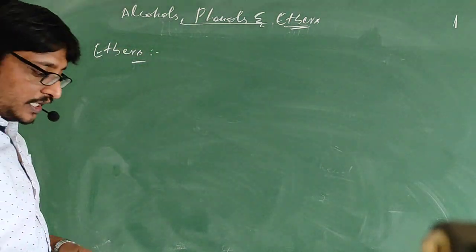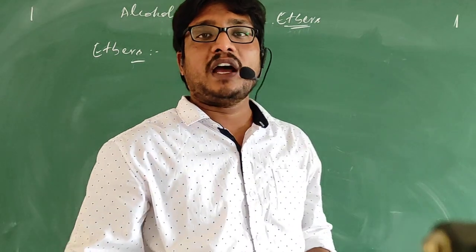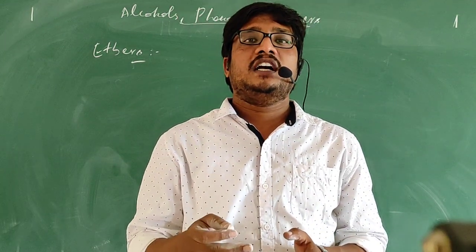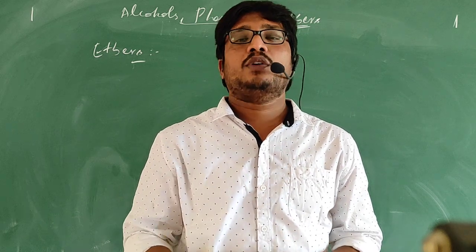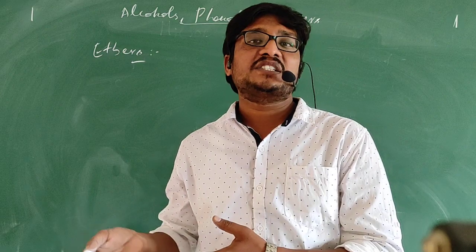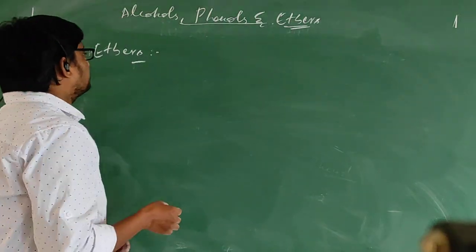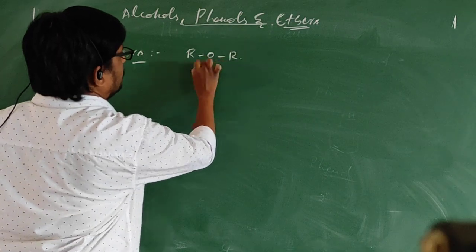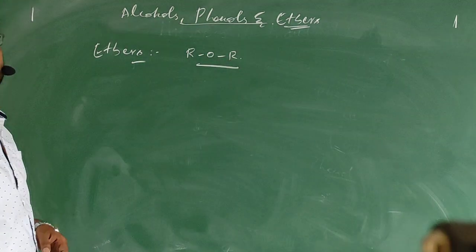I have already told you how an ether is formed. When we substitute the hydrogen of a hydrocarbon with alkoxy or aryloxy groups, ethers are formed. The general formula is ROR. So these are ethers.